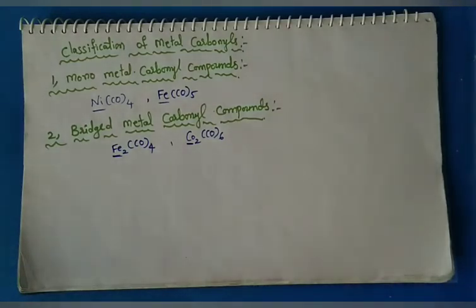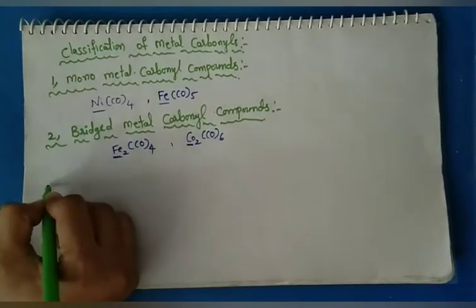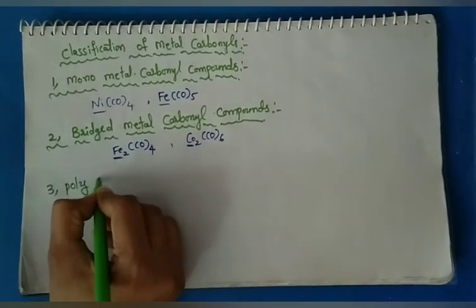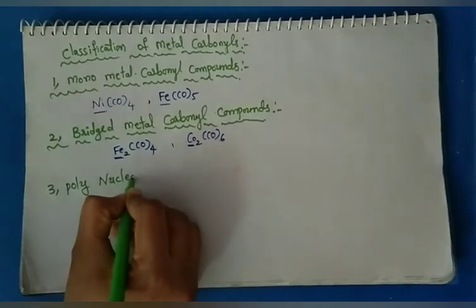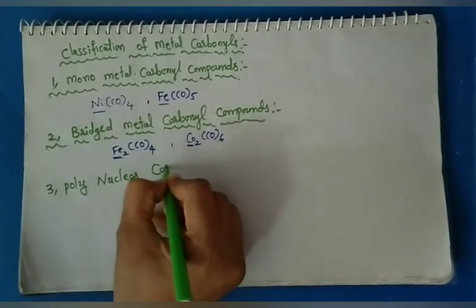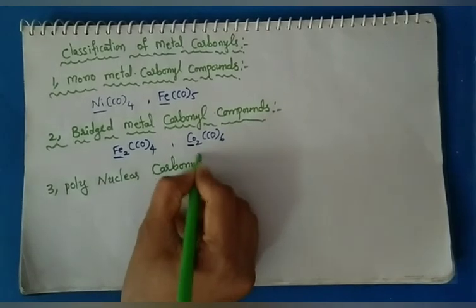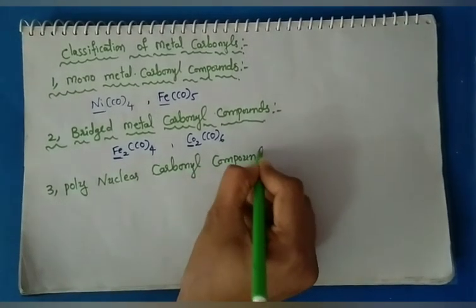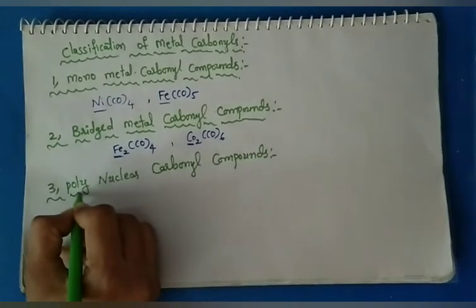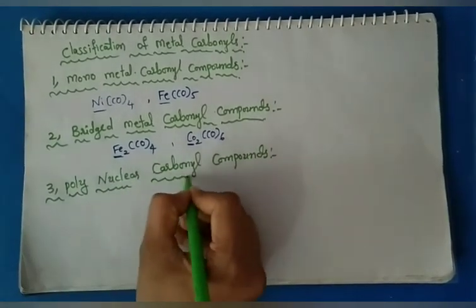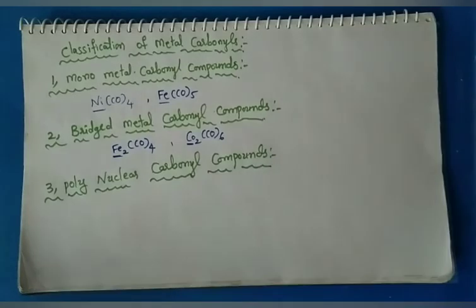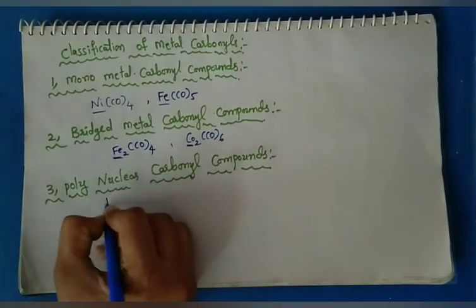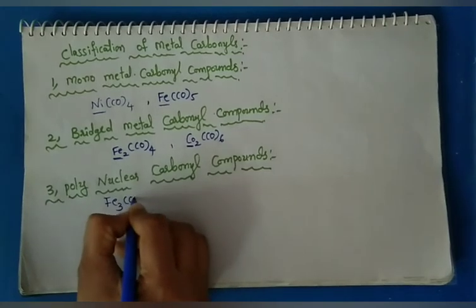Last one, polynuclear carbonyl compounds. Poly means many. In this, many, more than 2. We take an example, Fe3(CO)12.